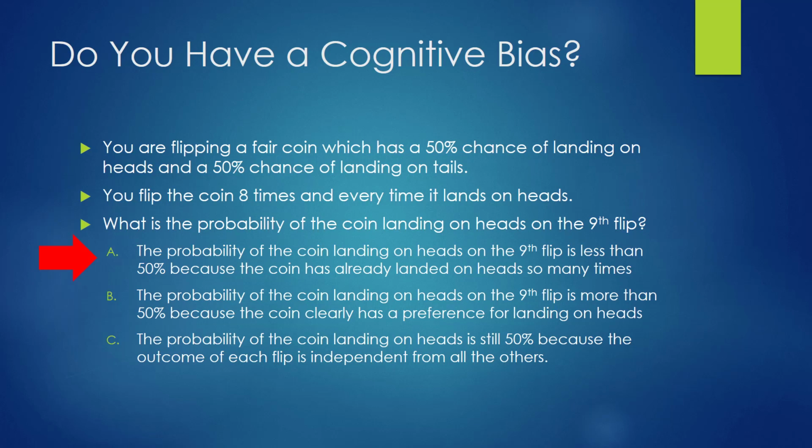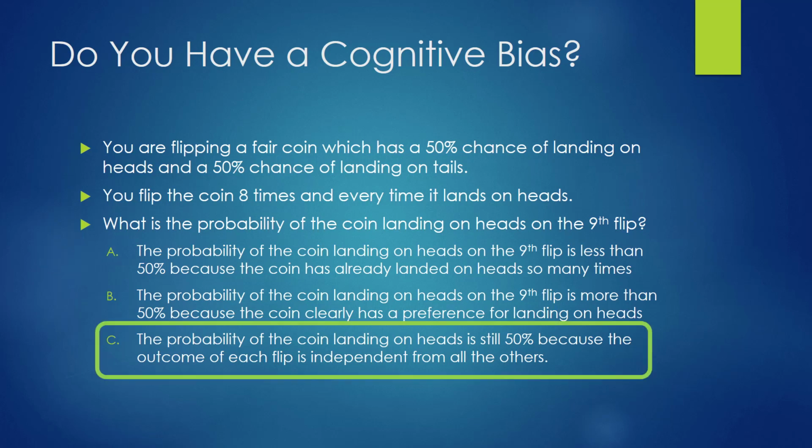Most people tend to say A. They think or feel that the probability of the coin landing on heads on the 9th flip is actually less than 50%. They want the coin, which we know is fair and has overall a 50% chance of landing on heads or tails, to land on tails in order to sort of balance out the fact that it's landed on heads already 8 times. This actually has a proper name, and we're going to get to it in the next slide. It's called the gambler's fallacy.